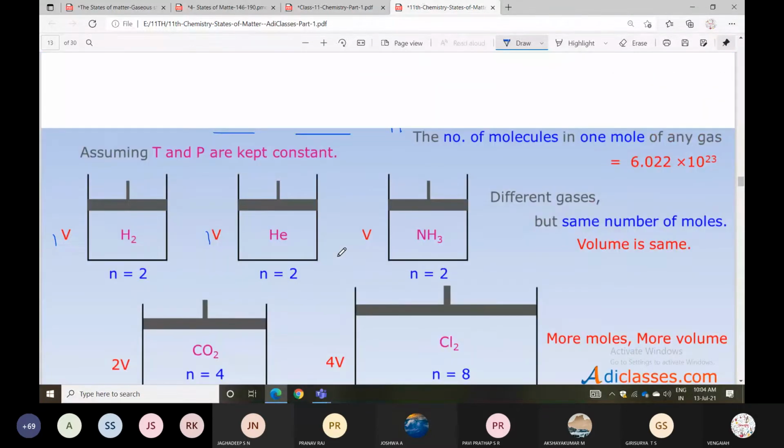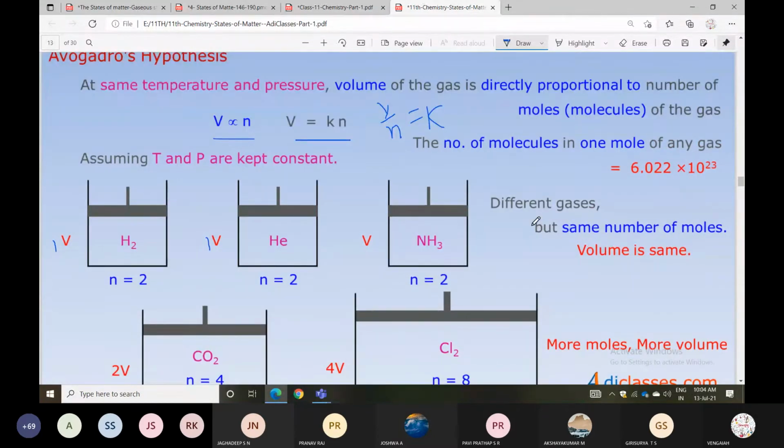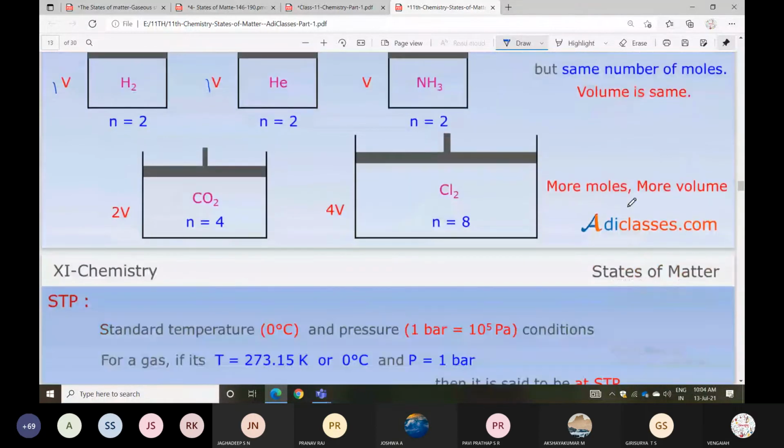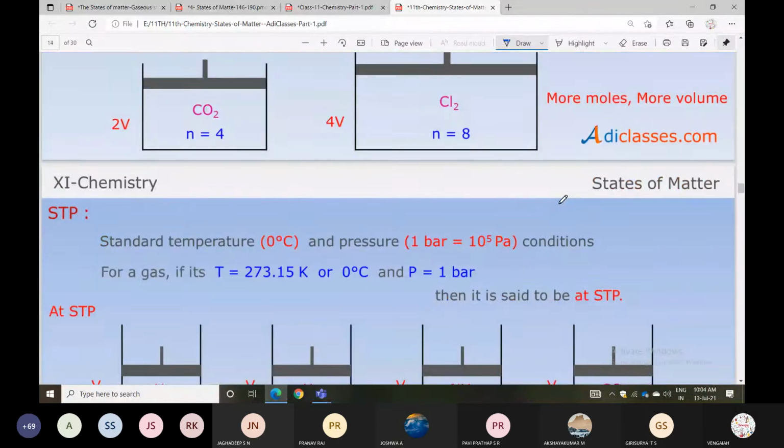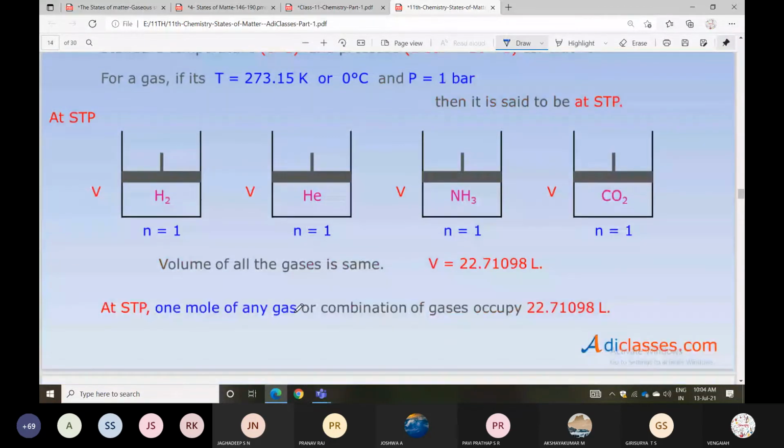Different gases, but with the same number of moles, have the same volume. More moles means more volume, and fewer moles means less volume.